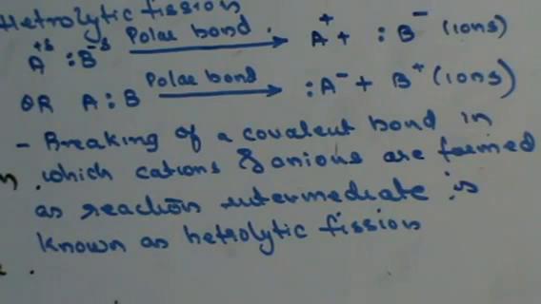Now, the covalent bond between the atoms which differ widely in their electronegativity undergo heterolytic fission, because I need to have a polar compound here.